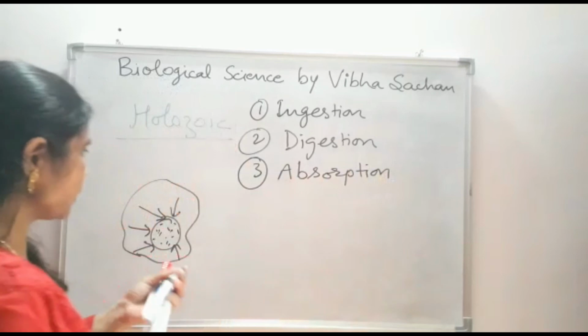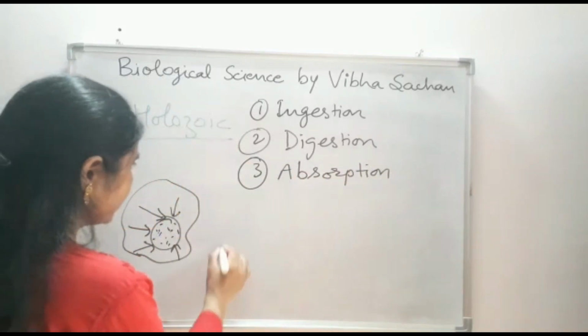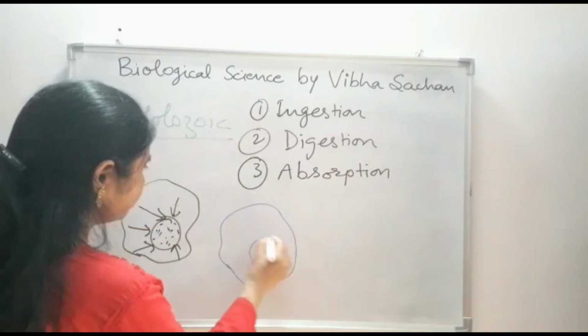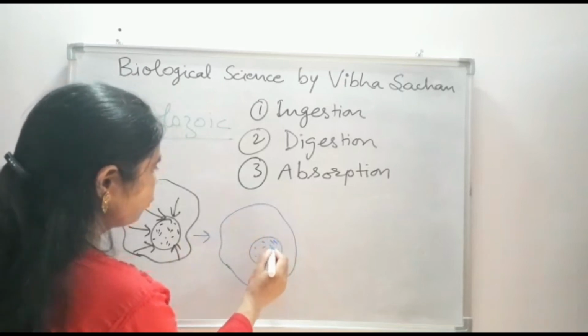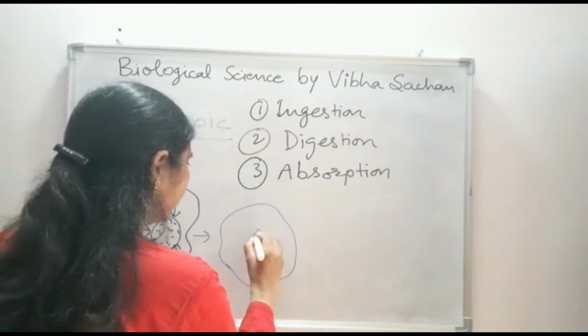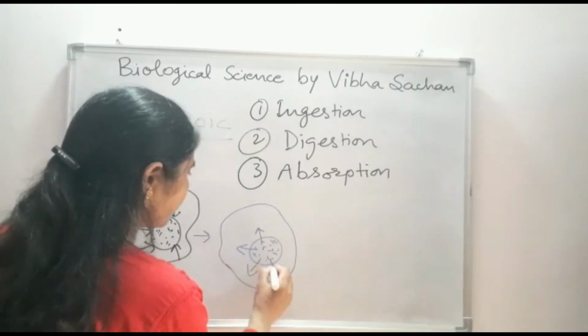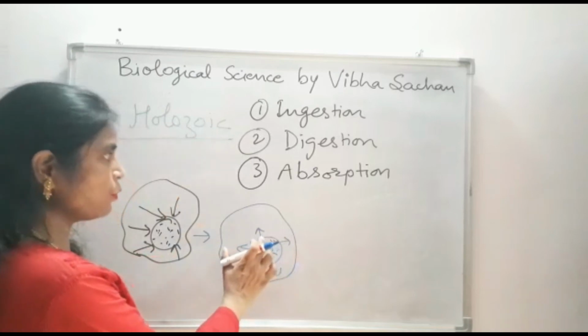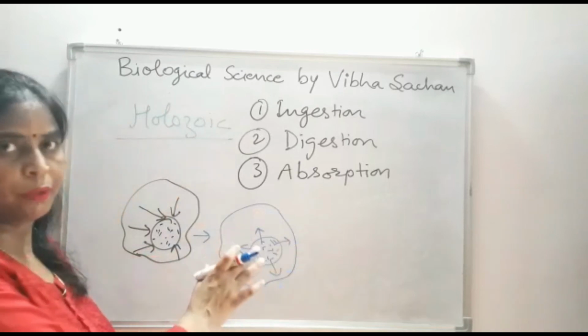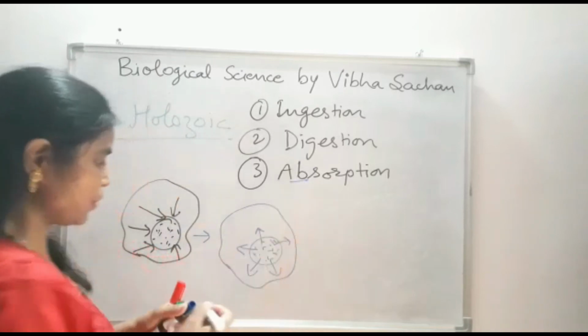After the digestion, there is a process of absorption. What happens? After the digestion of this food material, it will convert into glucose, right? And that glucose will get absorbed into the body of the amoeba. This absorption of glucose inside the body of the amoeba is known as absorption.